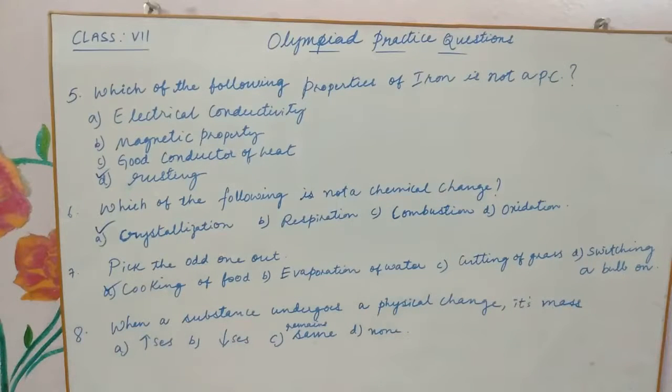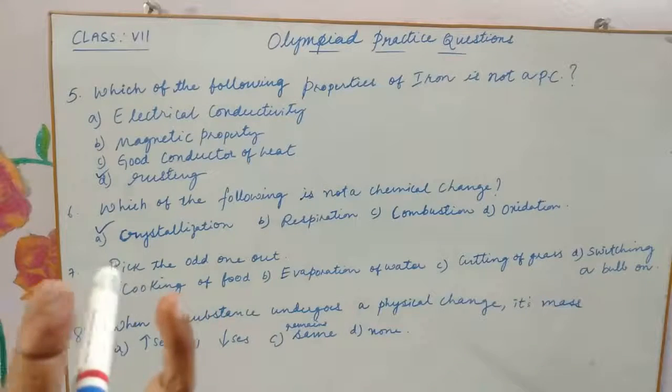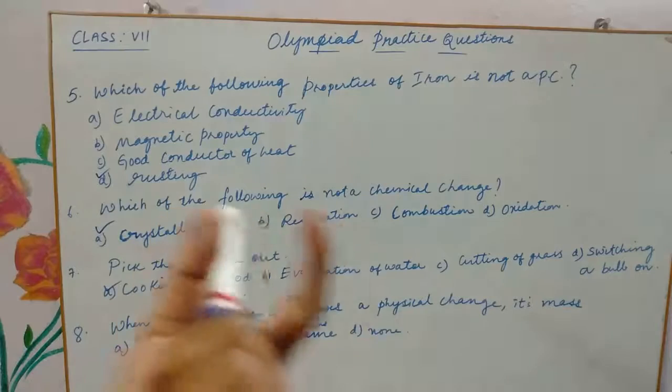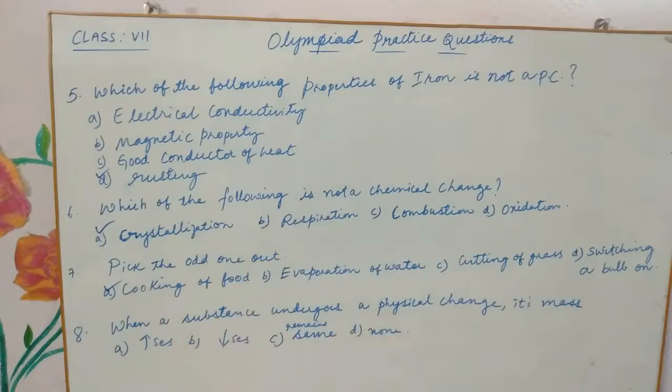When a substance undergoes a physical change, what happens to its mass? Is there any change in the mass? Does it increase or decrease or remain same? It remains same, children. In a chemical change or in a physical change, actually the mass remains same. There is a conservation of mass. Mass can be neither created nor destroyed. So whatever reactants are undergoing a chemical reaction, if you calculate their mass, and the products which are formed in a chemical reaction, if you calculate their mass, you will see that both of them will be equal. So in a physical change, the mass remains same.